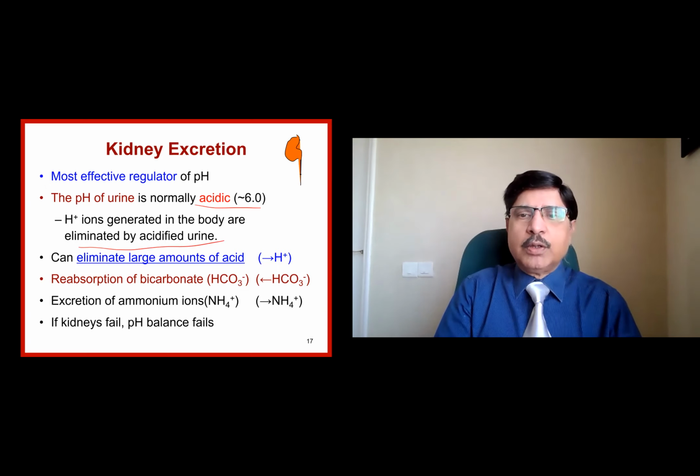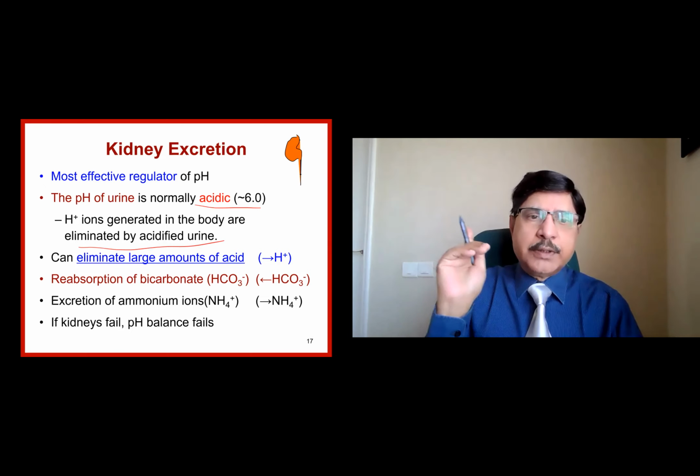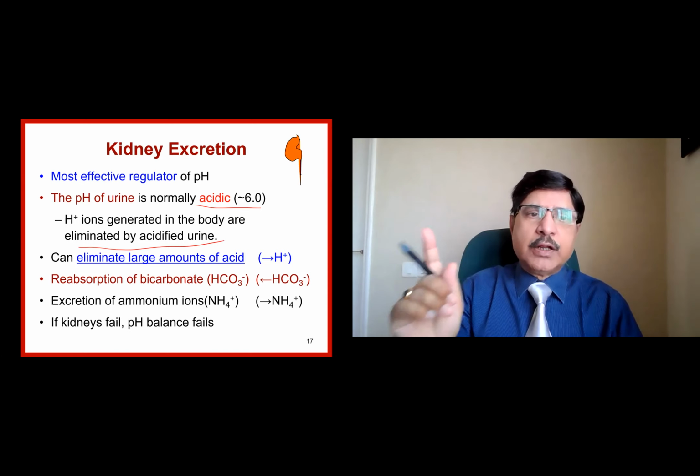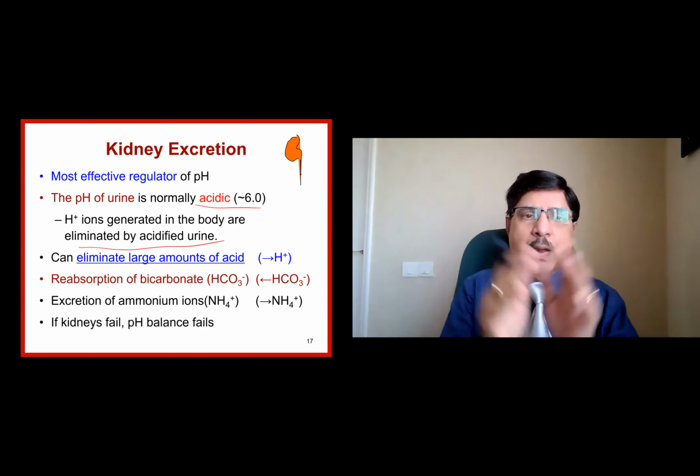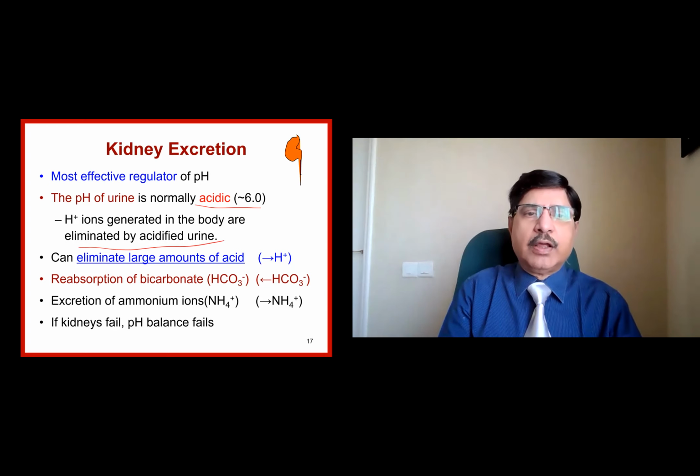So during metabolic process, a lot of hydrogen ions are generated, and these generated hydrogen ions add to the acid pool, and that is eliminated through the kidney by the mechanisms which we have seen, either by excretion of the hydrogen ion, or by the excretion of ammonium ion, or by generation of bicarbonate to combine with the hydrogen ion and neutralize it, and that combination will form carbonic acid, which gets dissociated into water and carbon dioxide, and water is excreted through the kidney, and carbon dioxide through the lungs.